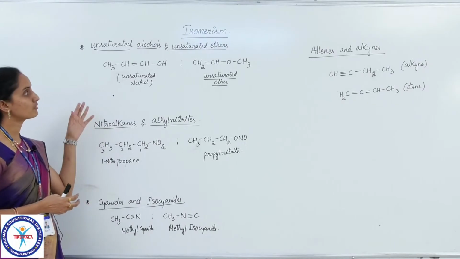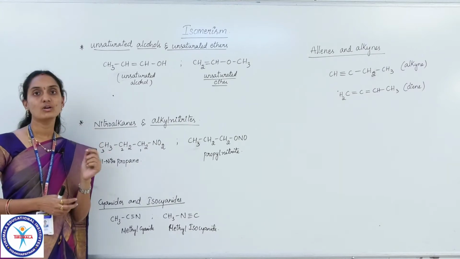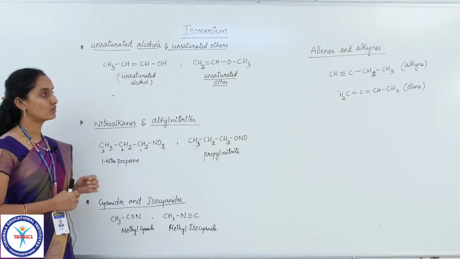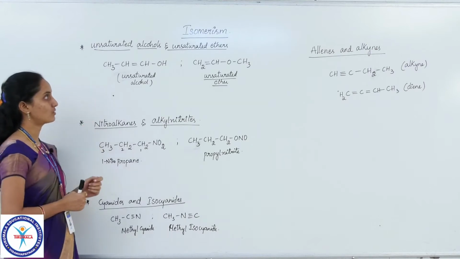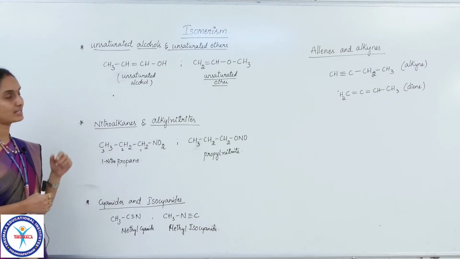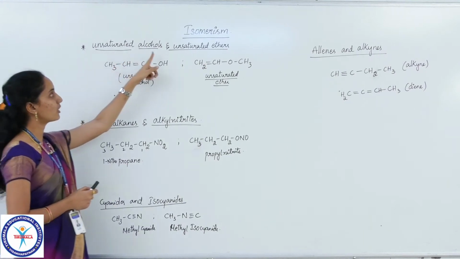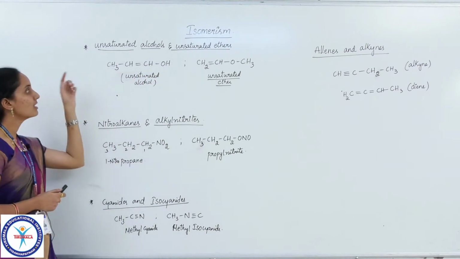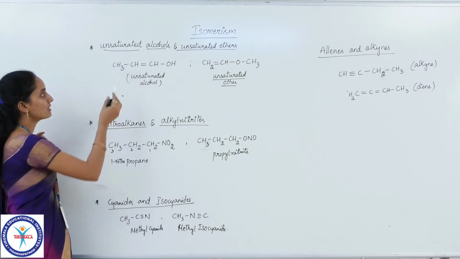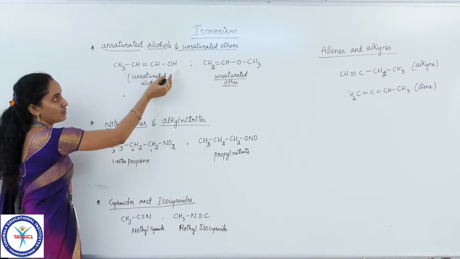So here are the examples of other categories which I have listed in the functional group isomerism. Let us have a glance at other categories also with some examples, one example each. In that course I am dealing with here the unsaturated alcohols and unsaturated ethers. So I have taken a compound here, that is CH3, CH, CH, OH.